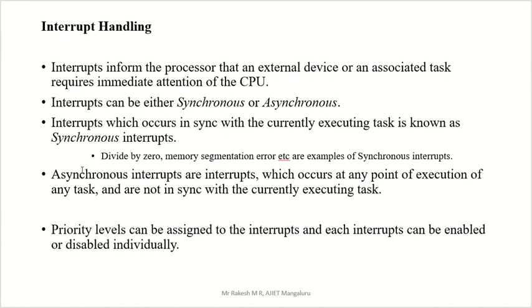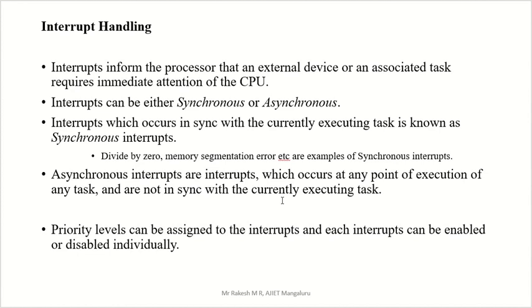Asynchronous interrupts are interrupts which occur at any point of execution of any task. There is no particular time, and sync is not required. They are not in sync with the currently executing task. There is no requirement of sync with the executing task.